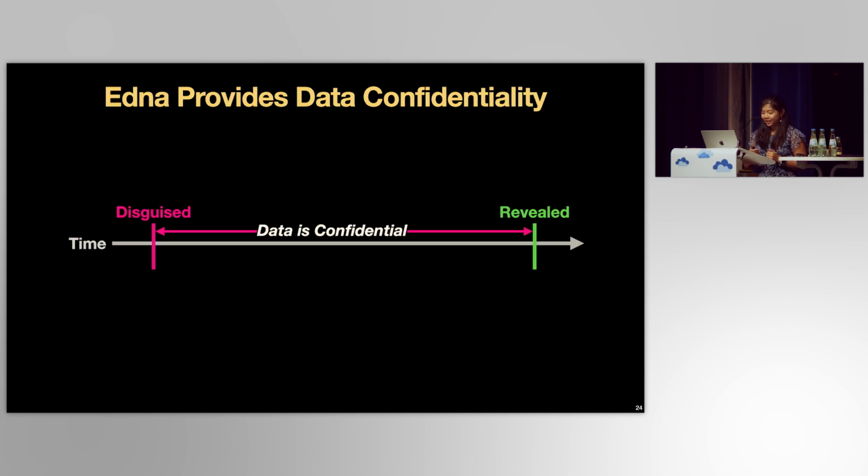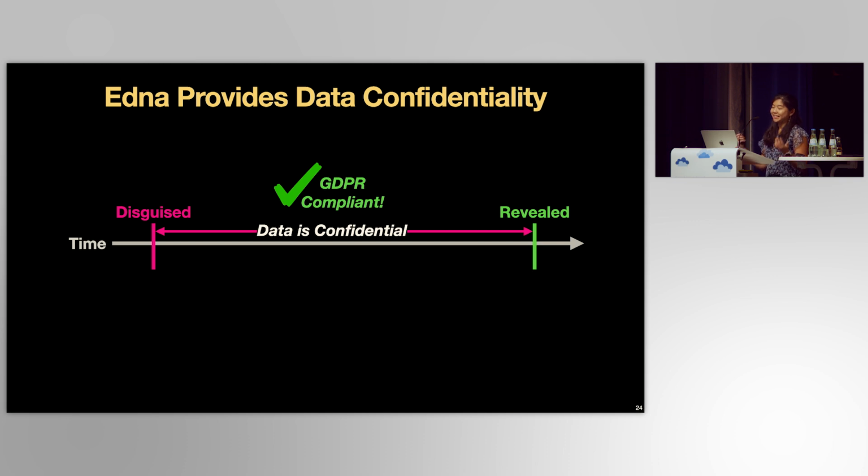Under this threat model, Edna provides confidentiality of data between the time the data is disguised and the time the user reveals it, and it does so via encryption. Neither the application nor Edna has the keys to decrypt the disguised data, thus providing GDPR-compliant crypto shredding of data.